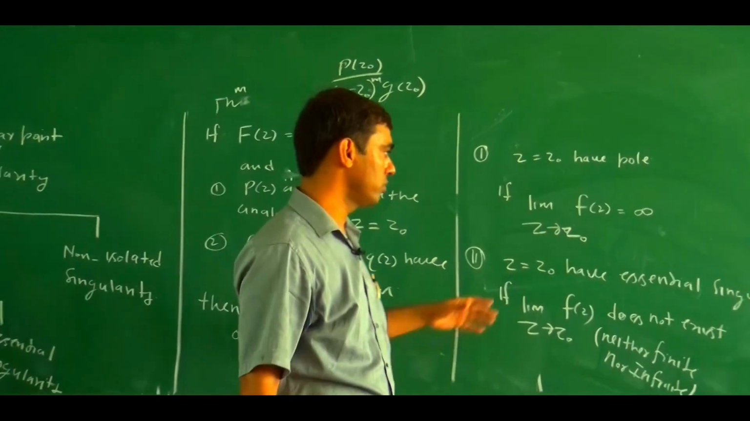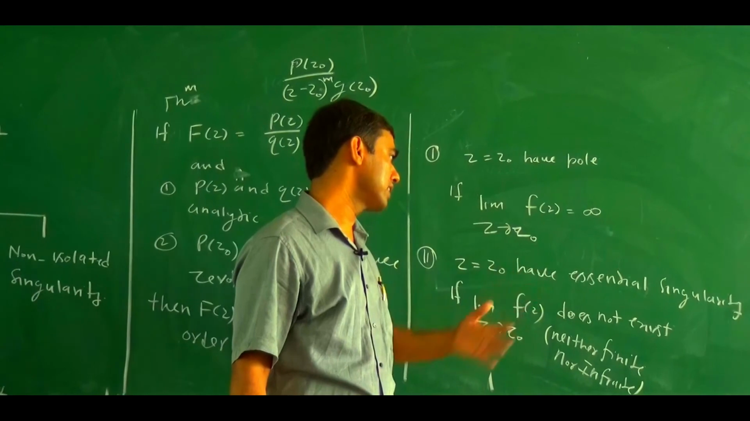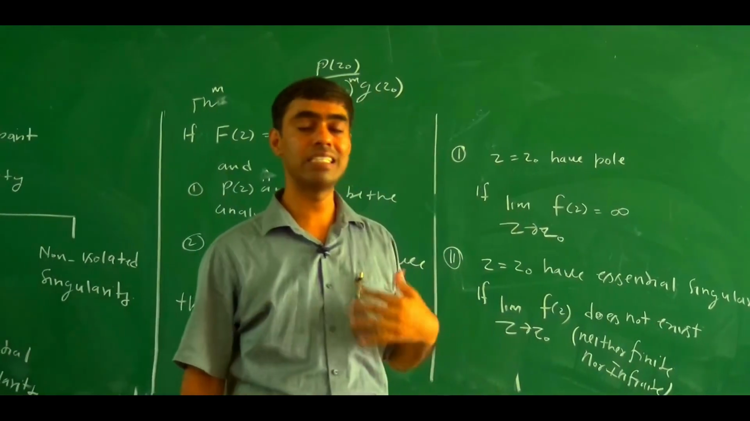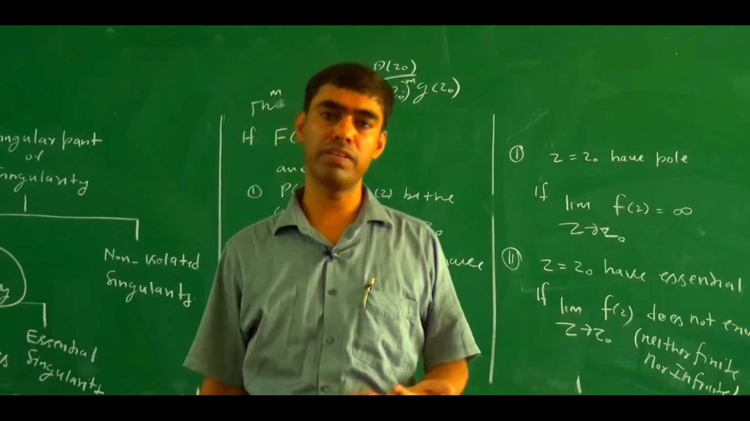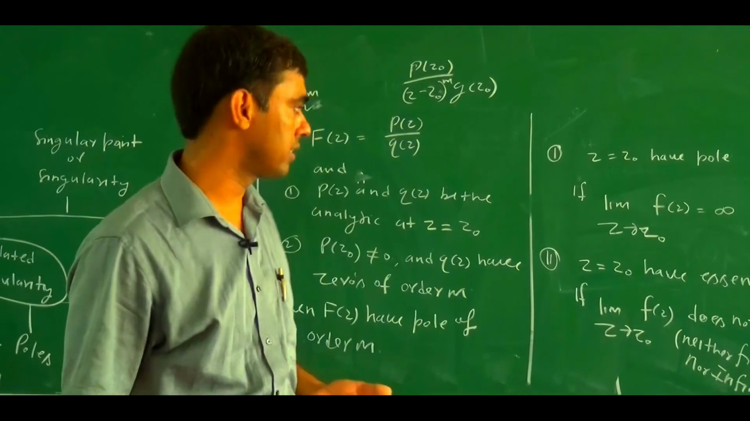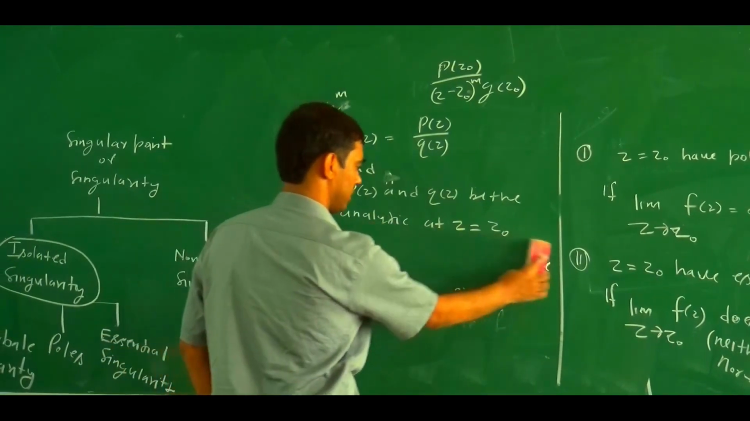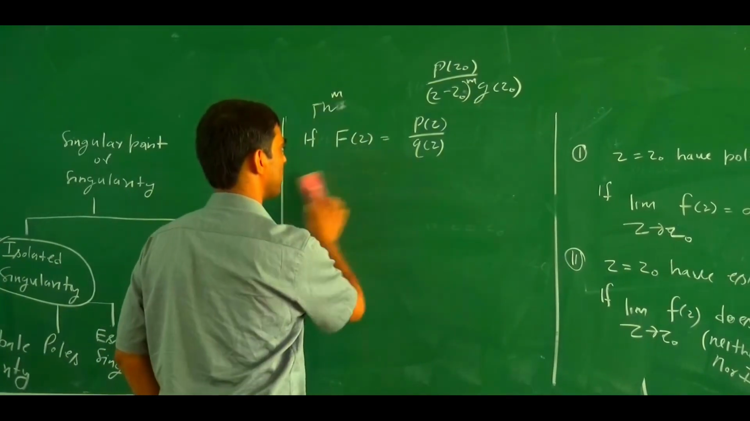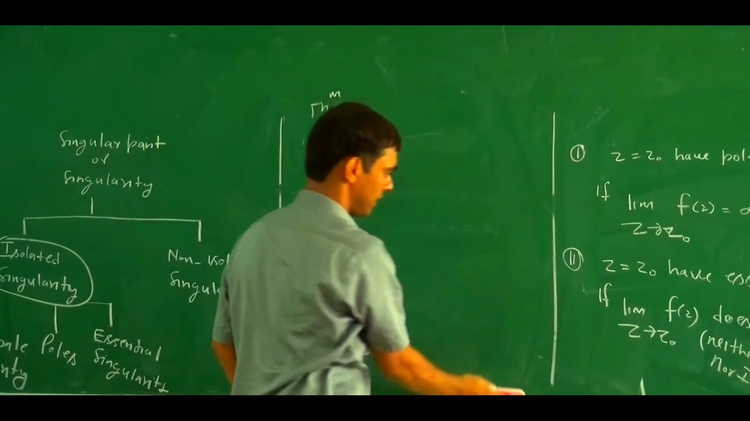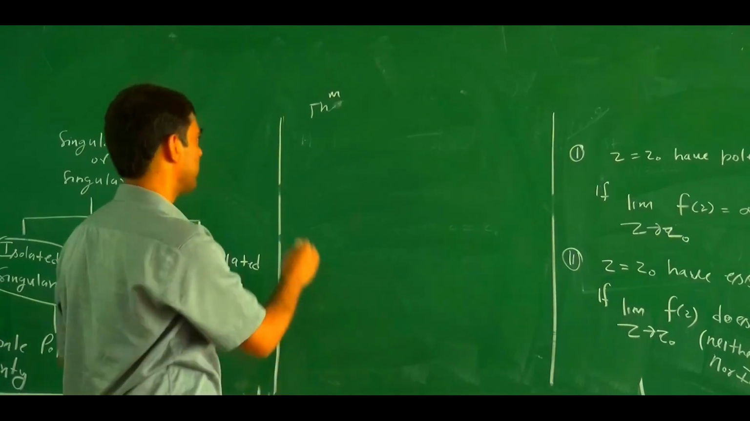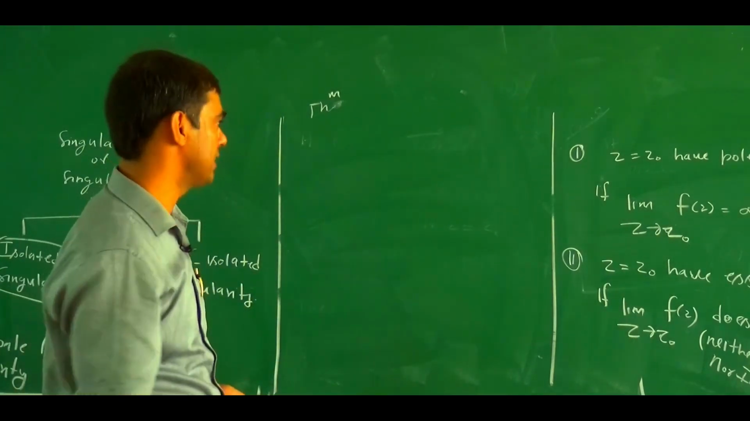Whether z equals z0 has an essential singularity or not: if the limit as z tends to z0 of fz does not exist, either finite or infinite, then we say that there exists an essential singularity. We will take one example of a pole and one example of an essential singularity, and then we finish this lecture.